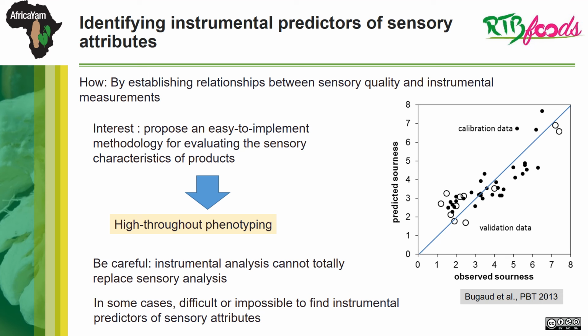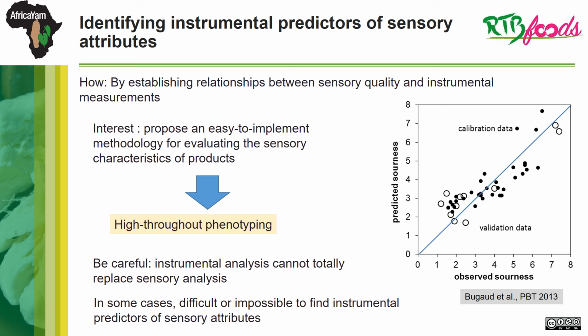Using instrumental measurements, which are more rapid and less difficult than sensory analysis, means that it will be possible to propose high throughput phenotyping. But be careful, instrumental analysis cannot totally replace sensory analysis, which is absolutely necessary for the sensory evaluation of hybrids that are almost in the approval phase.